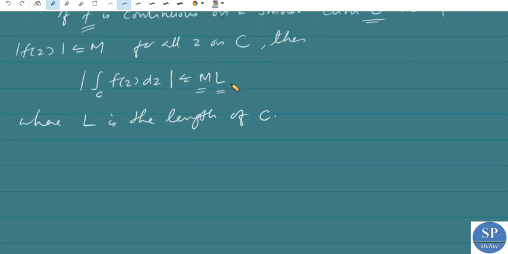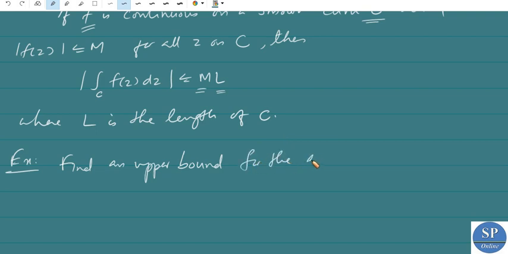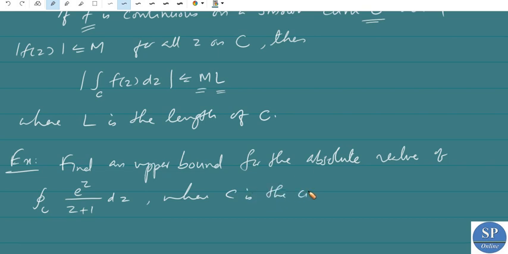Now we have a question. Find an upper bound for the absolute value of the integral over C of e power z divided by z plus 1 dz, where C is the circle mod z is equal to 4.